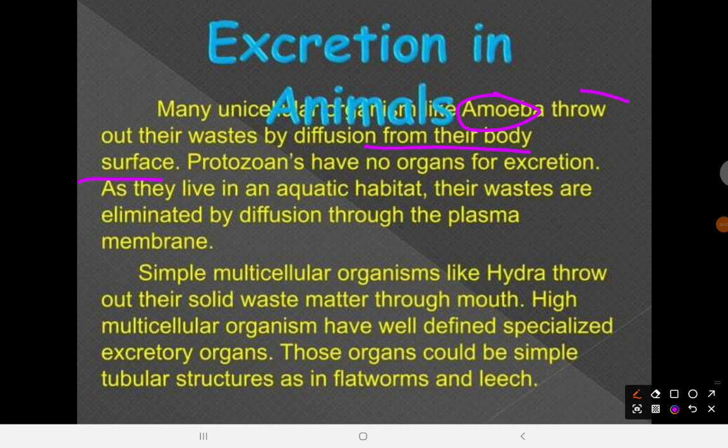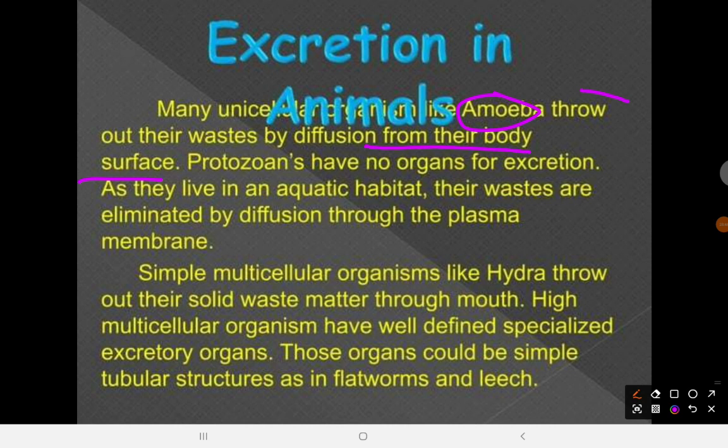Does that make sense? That's what we say. And what that means is that chemical reactions are going to be faster within them, isn't it? So they can easily pass substances from out of their body into their environment.